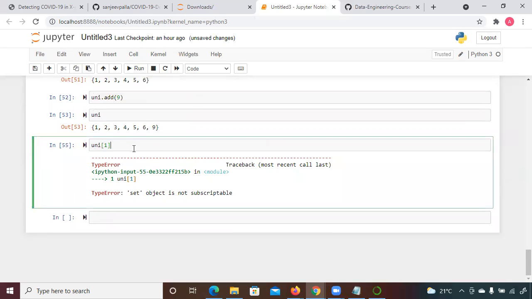So this is also an important thing. You should note it down from the interview perspective. Set has no order, hence it cannot be accessed via indexing.